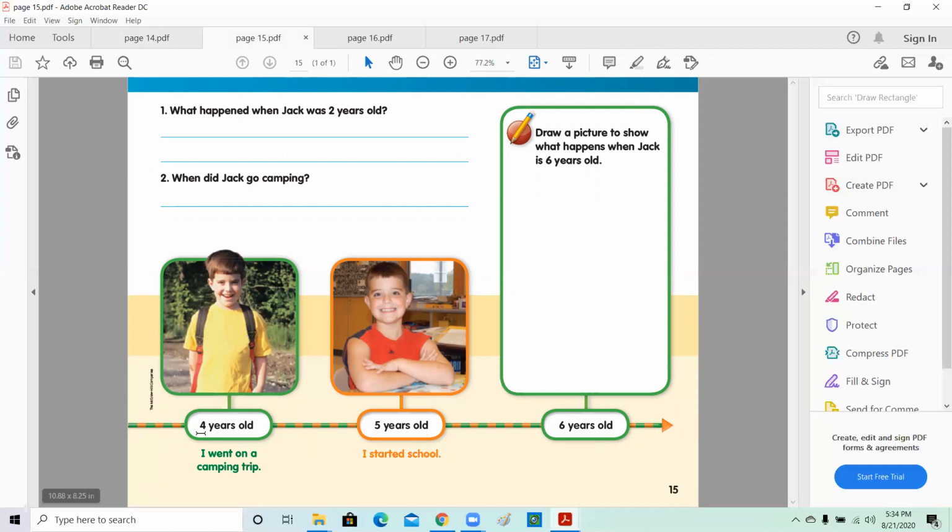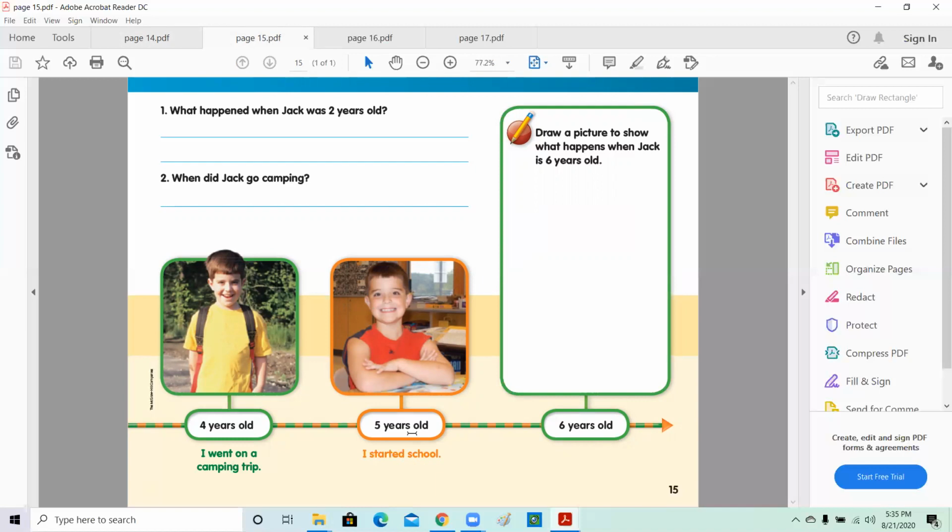Let's read. "4 years old, I went on a camping trip." So this is Jack's picture when he was 4 years old and when he went for a camping trip. And when did Jack start school? "5 years old." So this is a picture for Jack when he was 5 years old, and it says, "I started school." So this is how Jack looked when he was 5 years old.